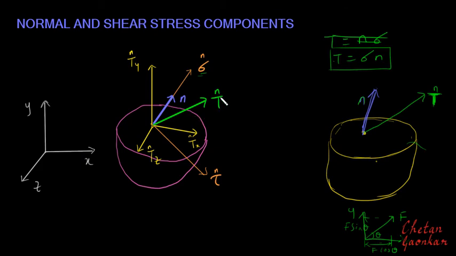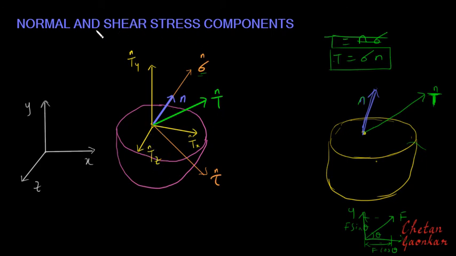So I can resolve this stress vector along the x-axis, y-axis and z-axis. The component resolved along the x-axis can be called Tx. Similarly, along the y-axis we call it Ty, and along the z-axis we call it Tz.